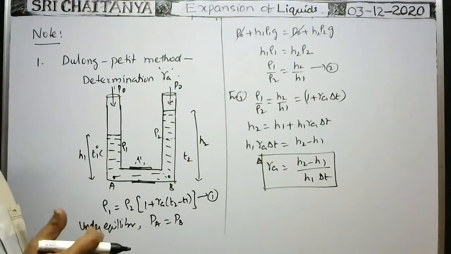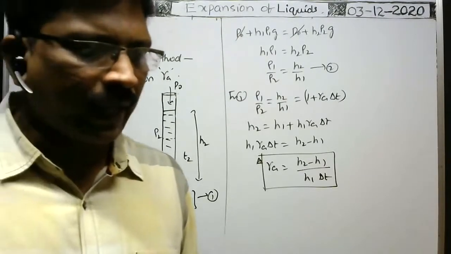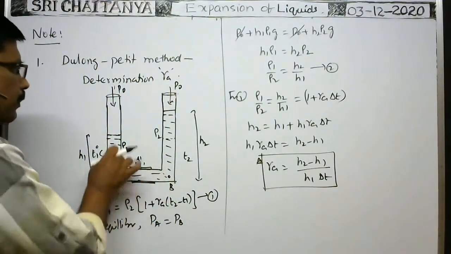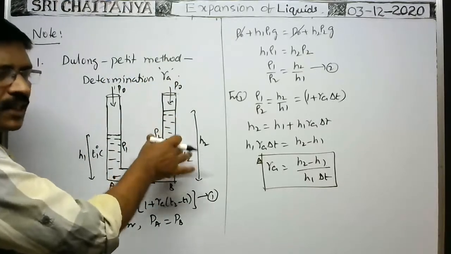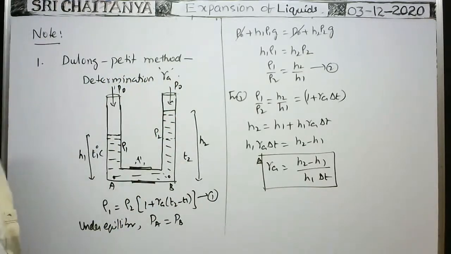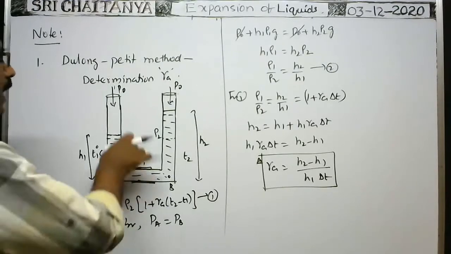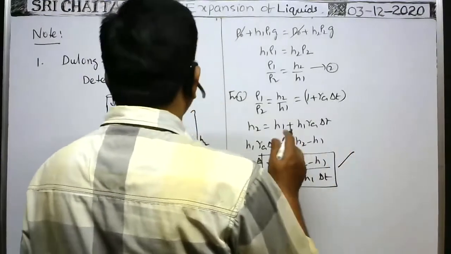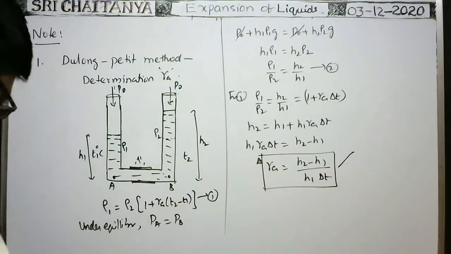Of course, they may not mention the Dulong-Petit method. Capillary action is not considered here. These are not capillary tubes. These are wide tubes only, but they are vertical, that's why they are called vertical limbs. Already I said capillary action is not there. These are not narrow tubes. So by using this formula also we can calculate the coefficient of apparent expansion. Okay. Next.